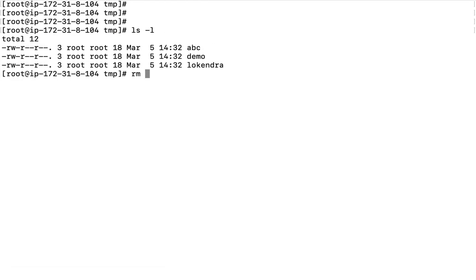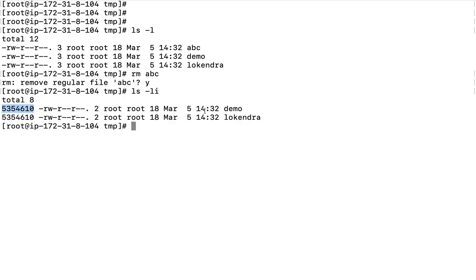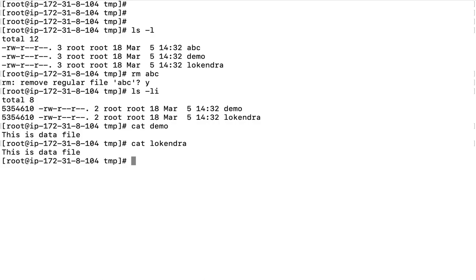So let us say I remove this particular file here, ABC. My actual data will still exist, because the inode number is occupied by these two files. The actual file was ABC, which I have removed here, but I can still read my data in the form of demo, or in the form of the Lokendra file.